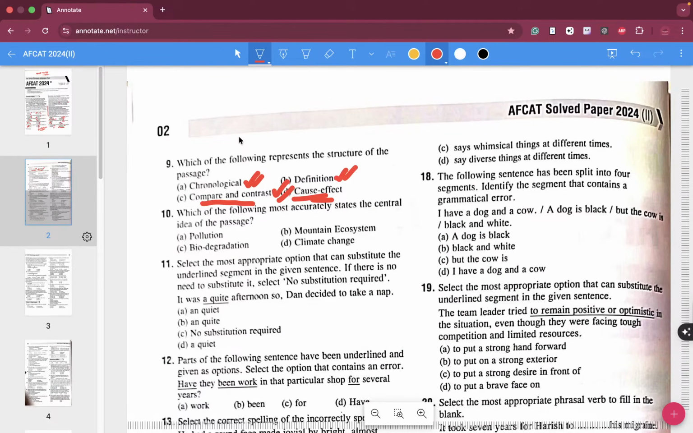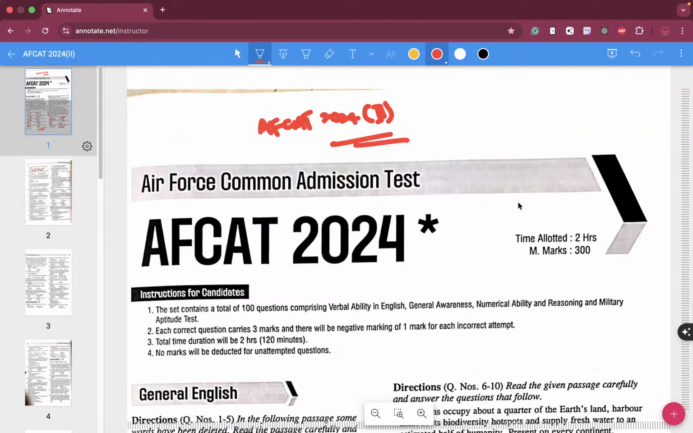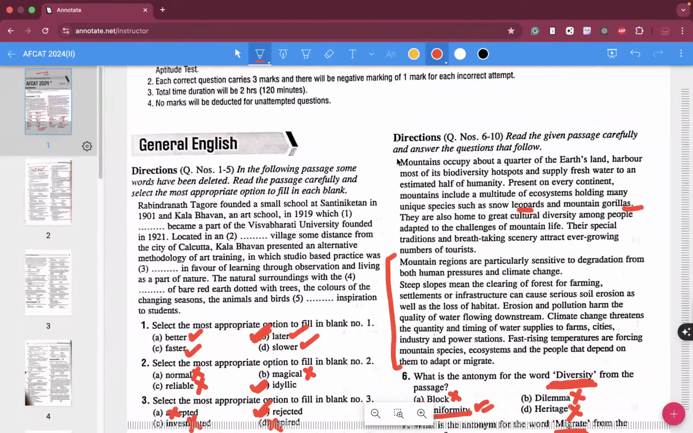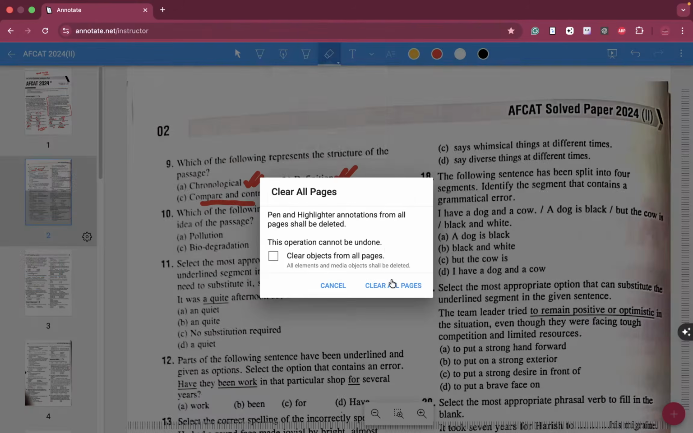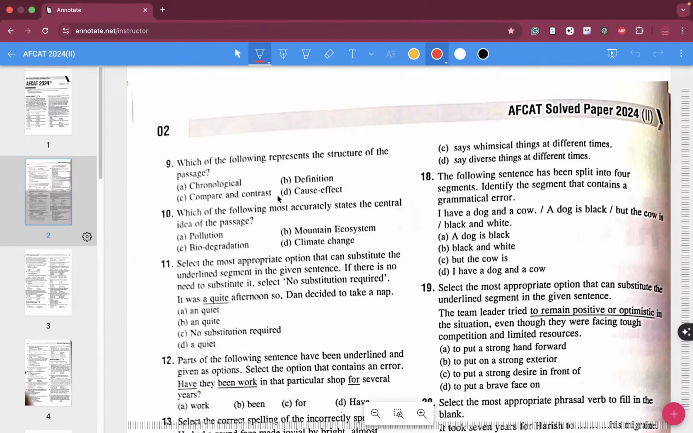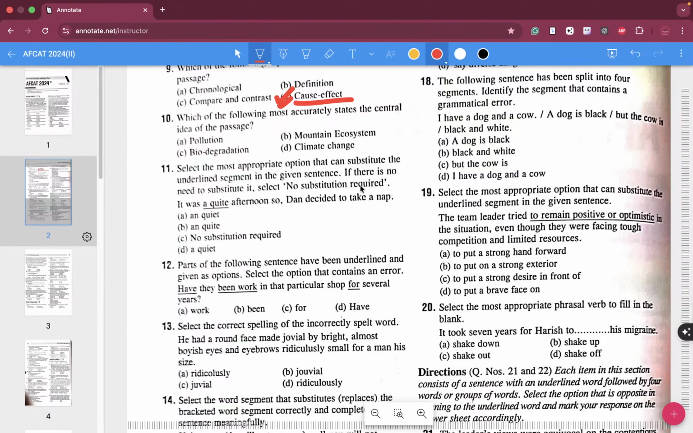I thought about compare and contrast, because in the first paragraph, if you see over here, it is talking about the good stuff about the mountain, and suddenly over here in the second paragraph they are talking about the problems which are being faced in the mountainous region. But it is largely cause and effect, as over here is given your correct answer. So D over here is the correct answer as per the answer key, right?